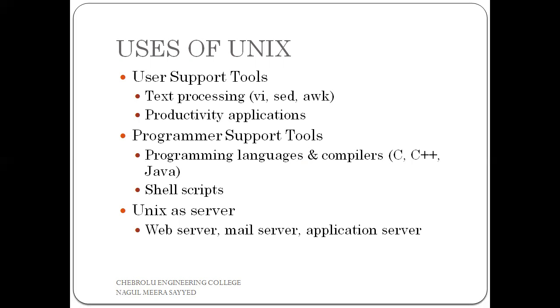The next one is productivity applications. Productivity applications are nothing but application software. The Unix operating system itself supports some application software. What is the meaning of application software first? Application software is one of the types of software. It is very useful for the user. The user can perform his own tasks using these productivity applications.